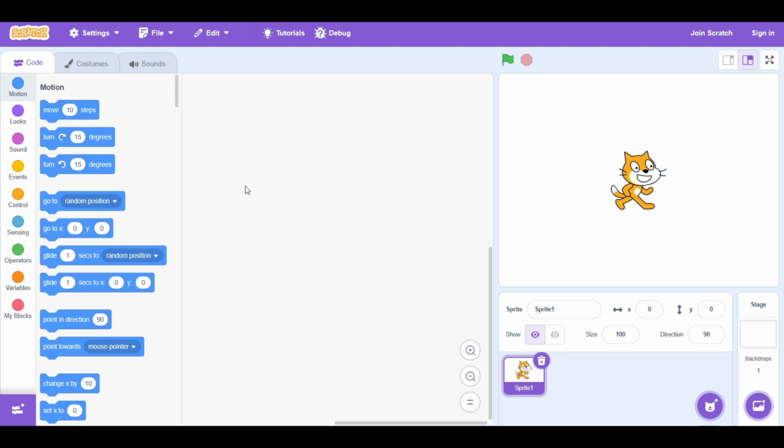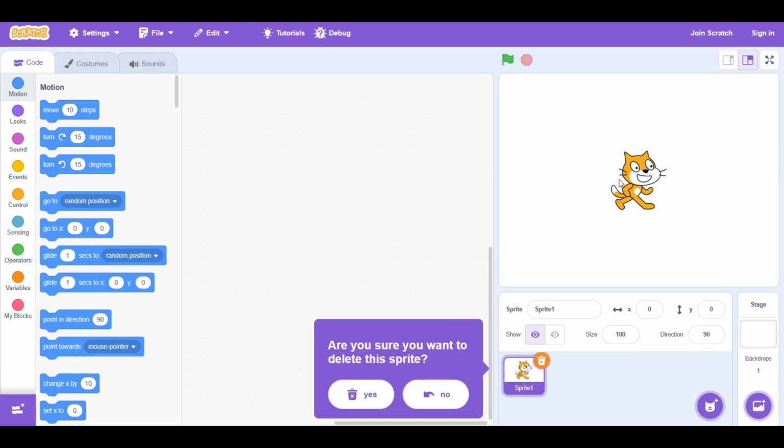Today we are going to make an apple clicker game where you just click the apple, get points, and buy upgrades and stuff. First, let's delete the Scratch cat that Scratch gave us.